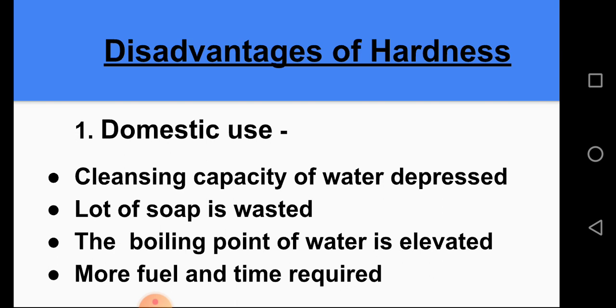Next we discuss disadvantages of hardness. As there are many disadvantages of hardness, we discuss these disadvantages on mainly 3 points. First, domestic use. Second, industrial use, and last one is steam generation in boilers. First, in domestic use. When we use hard water in domestic purposes, cleansing capacity of water is reduced. A lot of soap is wasted. The boiling point of water is increased and more fuel and more time are required.